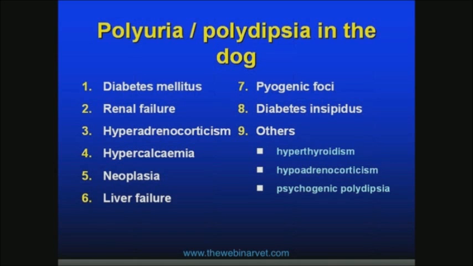So classically, when we think of a dog with PUPD, there are some main differentials that come to mind that we try and exclude at the start. And these would be the more common things like diabetes mellitus, renal failure, Cushing's disease. Hypercalcemia can be due to various etiologies, including parathyroid disease, but also can be neoplastic driven. Liver failure, pyogenic focus such as a pyometra, diabetes insipidus, which can be central or nephrogenic, and then the other causes such as hyperthyroidism, much more commonly in cats, Addison's disease, or psychogenic polydipsia, which is really a diagnosis of exclusion. When we exclude all medical causes of PUPD, we then have our psychogenic cause at the end.